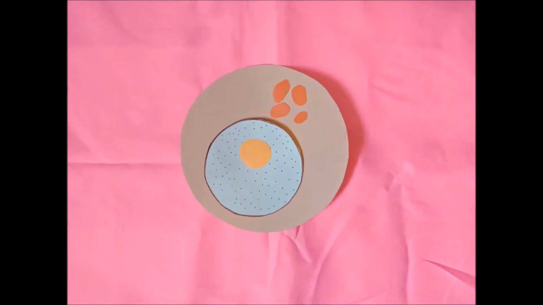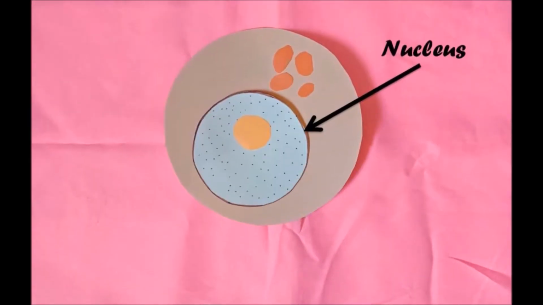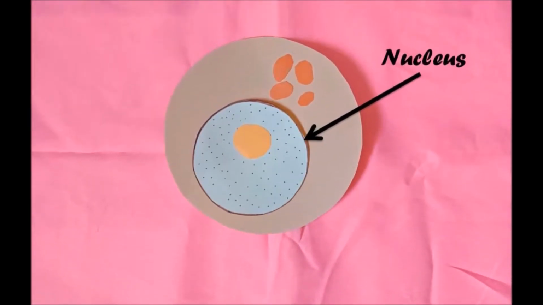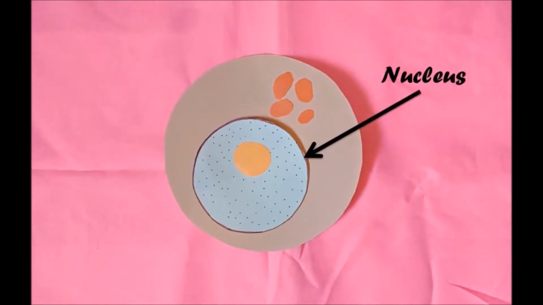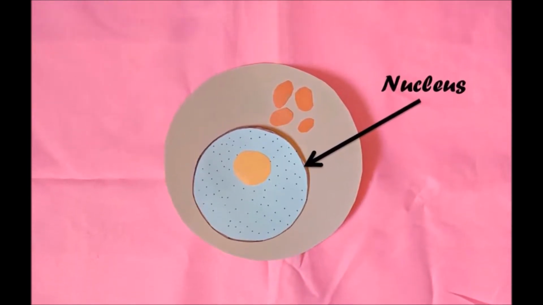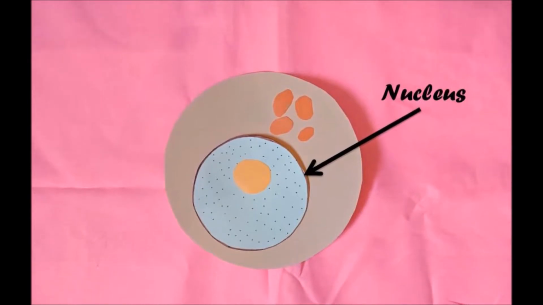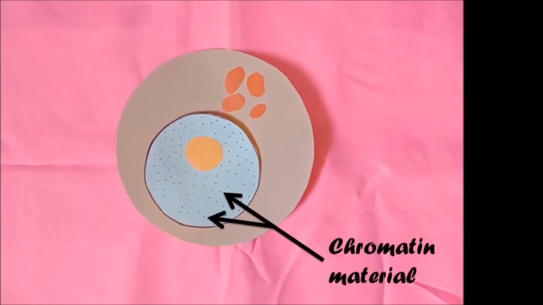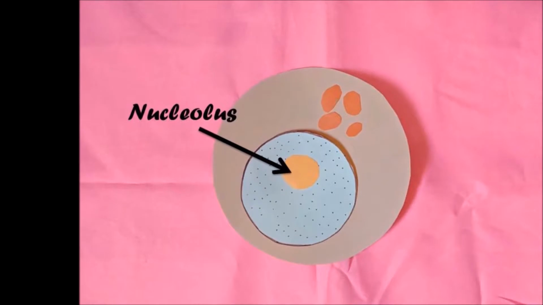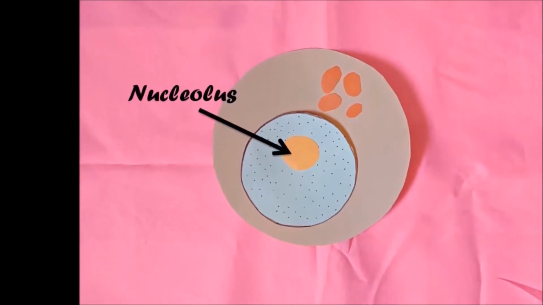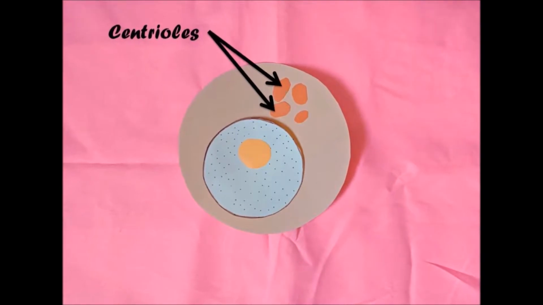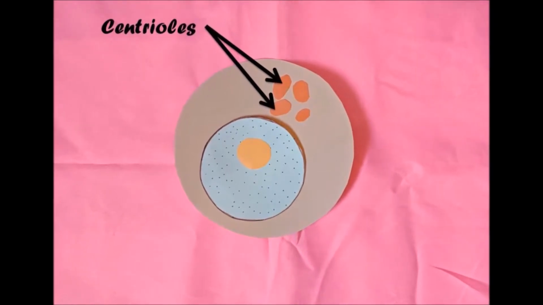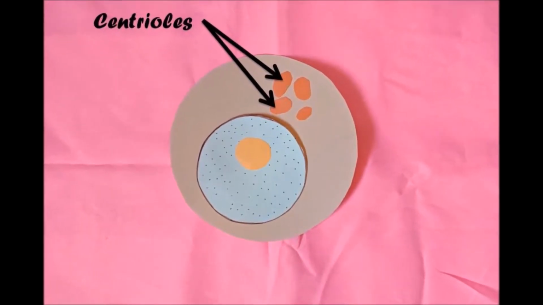At interphase, the nucleus is prominent, but the chromosomes are not seen as distinct rod-like structures. Instead, they appear as stained granular masses or specks referred to as chromatin material. The nucleolus is quite visible inside the nucleus. In animal cells, a pair of centrioles is present in the cytoplasm near one side of the nucleus.